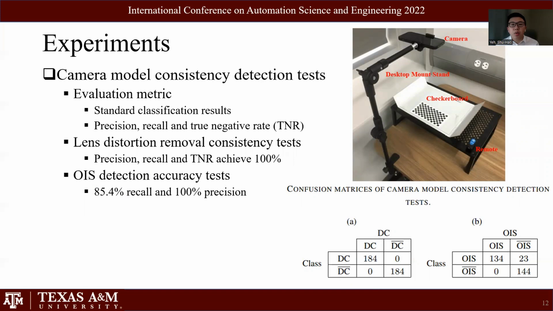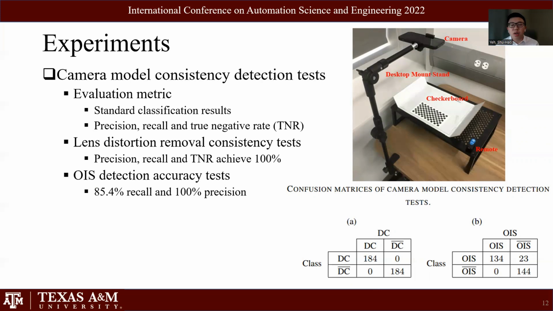The DC dataset represents the images without the complete lens distortion removal, and the non-DC dataset represents the images with complete lens distortion removal. In this test, the precision, recall, and the true negative rate all achieve 100%, which means that our lens distortion removal consistency test can successfully detect if the collinearity of the image is maintained.